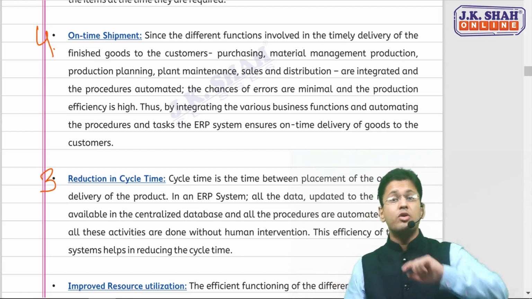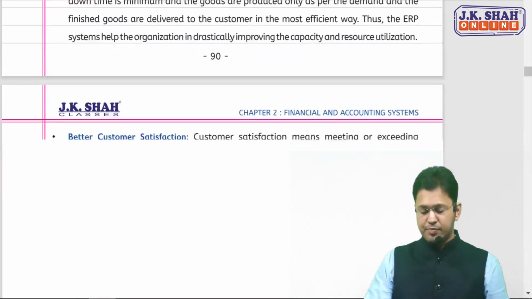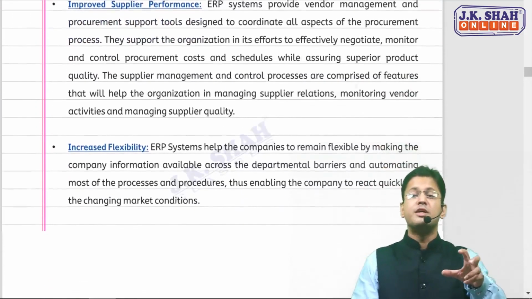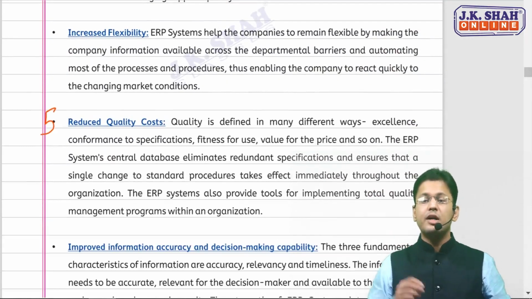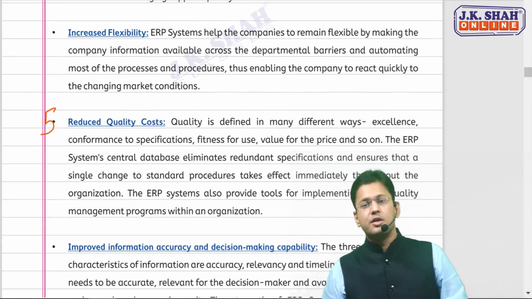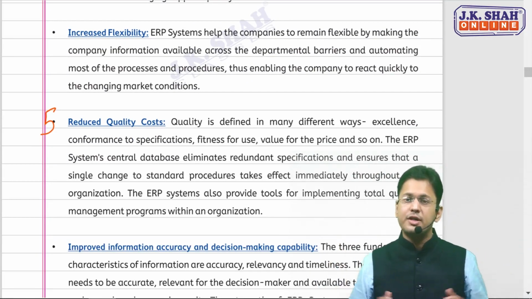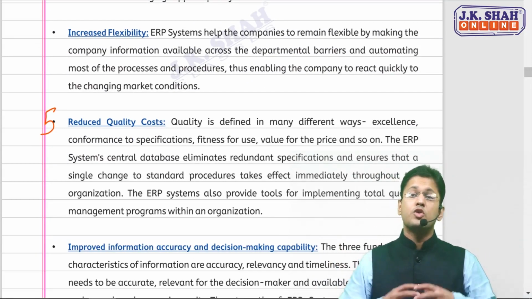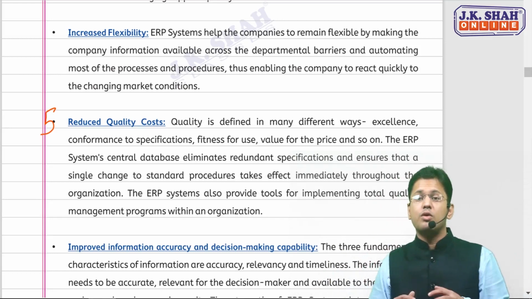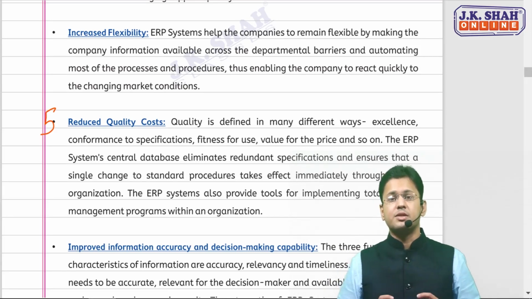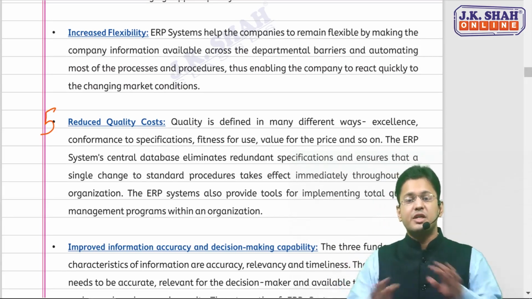And there is one more reduction point, because we are taking it from the angle of reduction. It has reduced the quality cost also. Earlier there used to be different non-integrated databases, so there could be some redundant data in them. There was no standard procedure to maintain that data. But now, because of that central database, the redundant specifications have been eliminated.